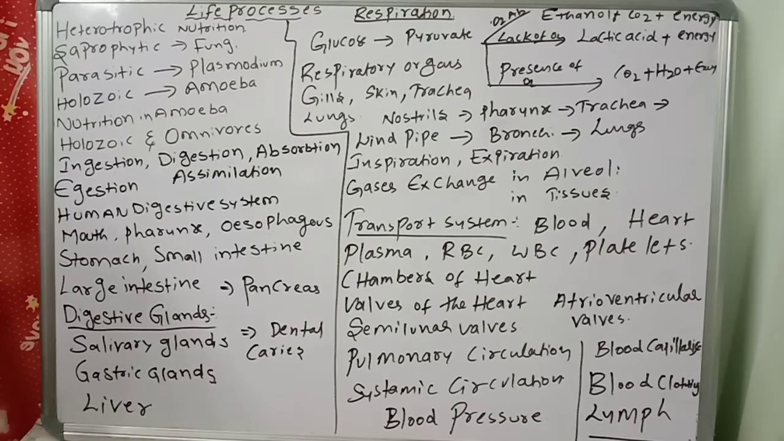Digestive system, respiration process, excretory process, nervous system. These are all processes which are helpful for life. So these are all considered the life process. In this life process, our zoology related topics, especially heterotrophic nutrition. What is the meaning of heterotrophic nutrition?